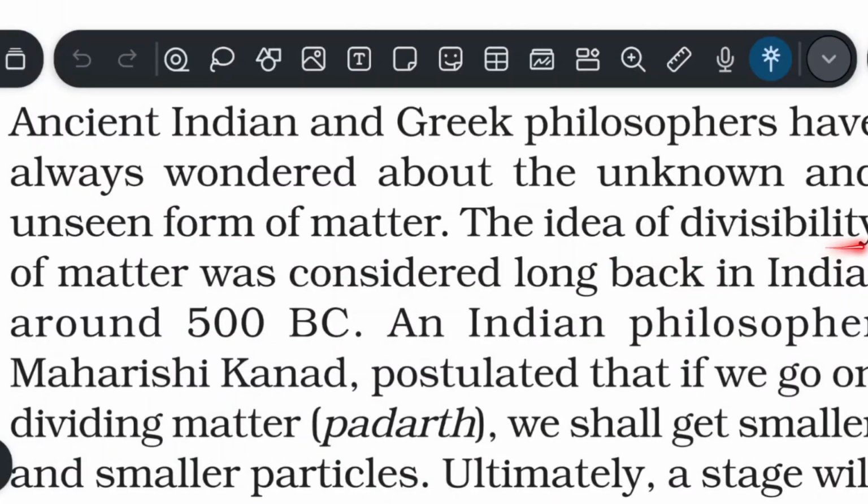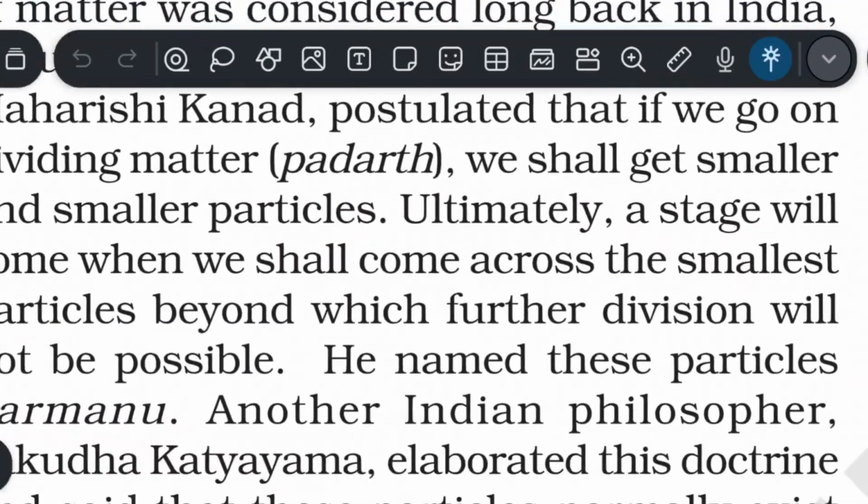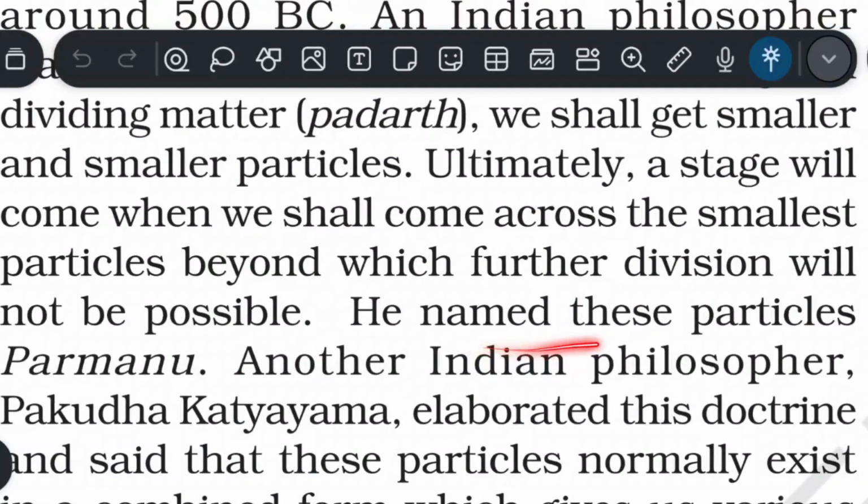The idea of divisibility of matter was considered long back in India, around 500 BC. An Indian philosopher, Maharshi Kanad, postulated that if we go on dividing matter, we shall get smaller and smaller particles. Ultimately, a stage will come when we shall come across the smallest particle beyond which further division will not be possible. He named these particles Parmanu.